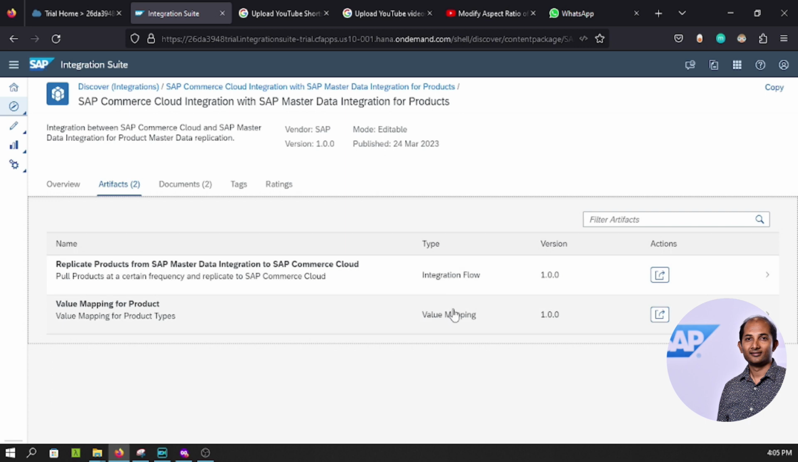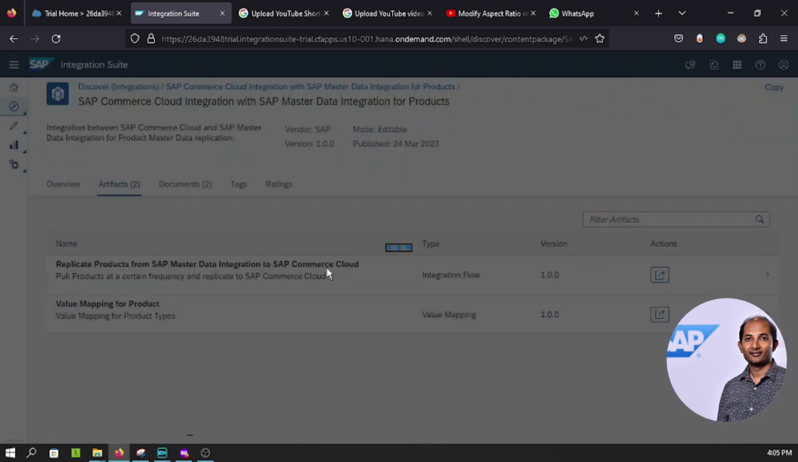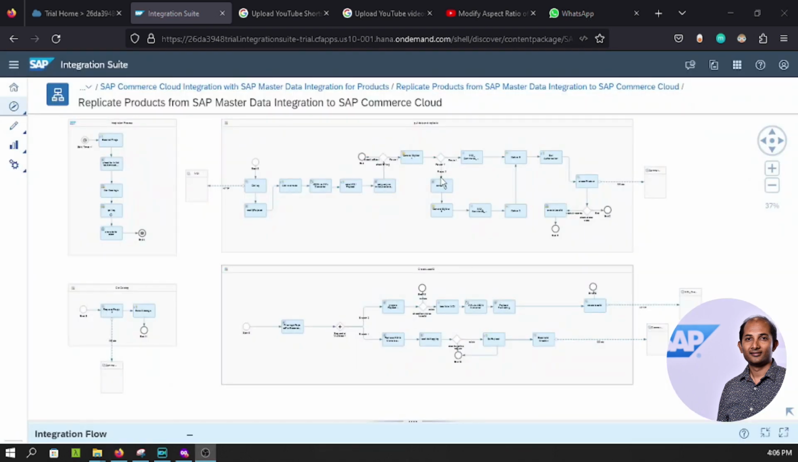Now if you go to the artifact section, you will find different flows. This is a value mapping, and this is the integration flow. If you click on that, you will find the integration flow. Obviously, it will be a little complex to understand, but just to walk you through how it looks, if you click on that, this is the integration flow.